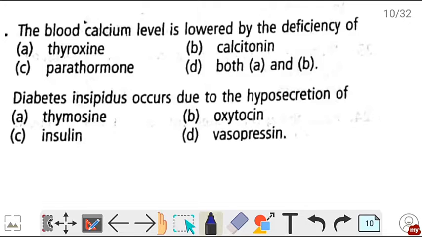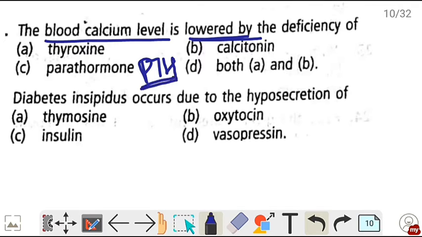Next question. Blood calcium level is lowered by the deficiency of. तो blood calcium level को increase करता है parathormone that is PTH. और अगर PTH का secretion कम हो जाएगा, उसका deficiency हो जाएगा, तो blood calcium level will fall down. So correct is option C.